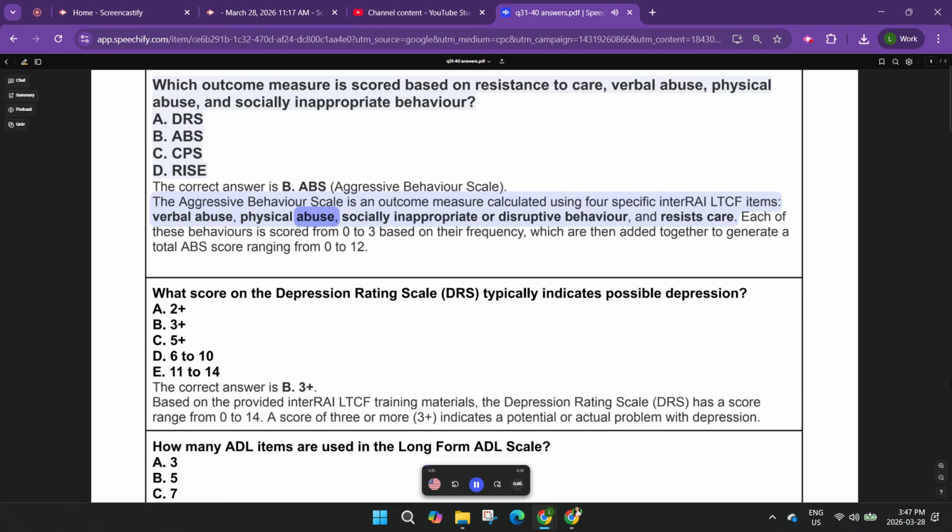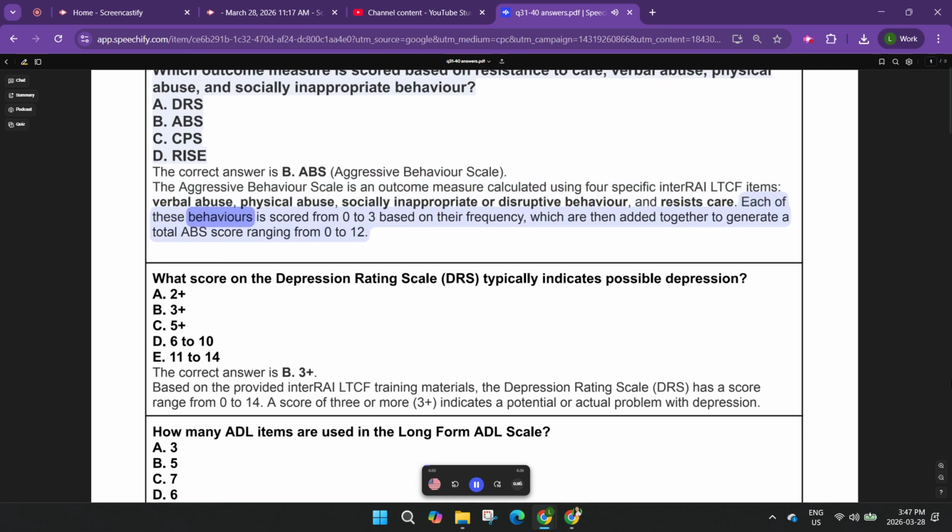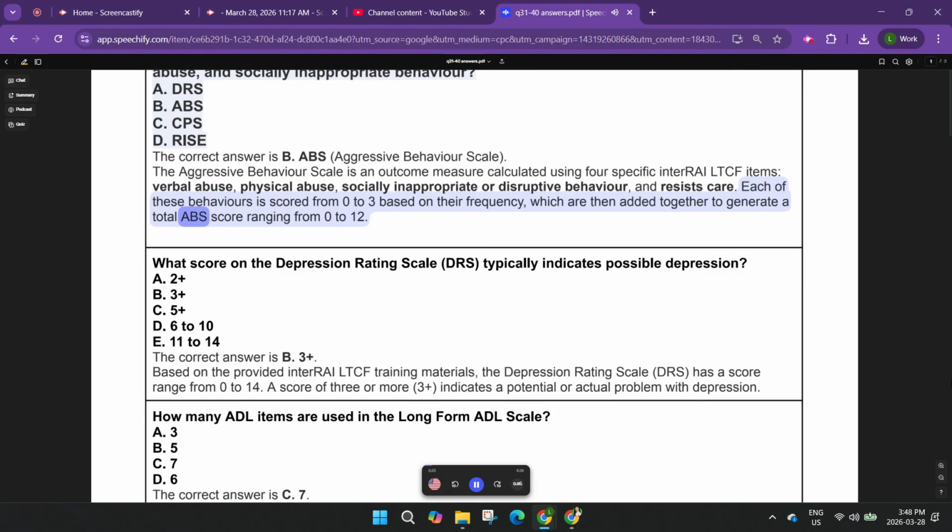physical abuse, socially inappropriate or disruptive behavior, and resists care. Each of these behaviors is scored from 0 to 3 based on their frequency, which are then added together to generate a total ABS score ranging from 0 to 12.